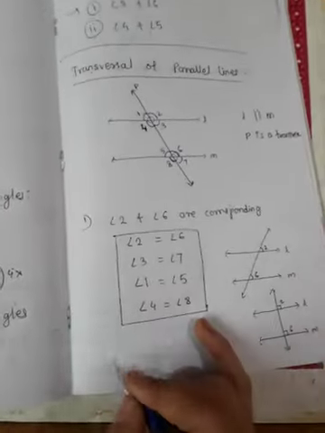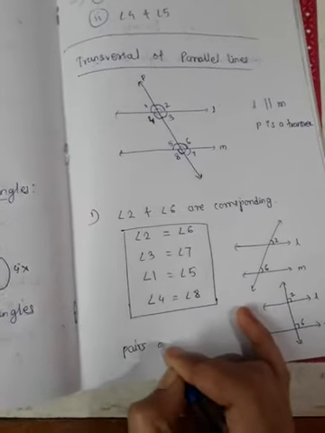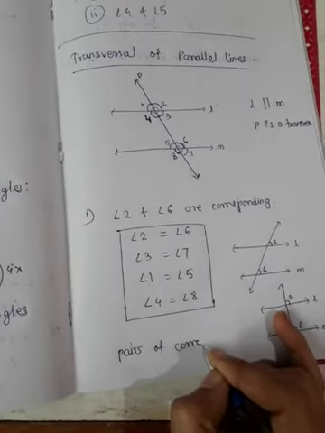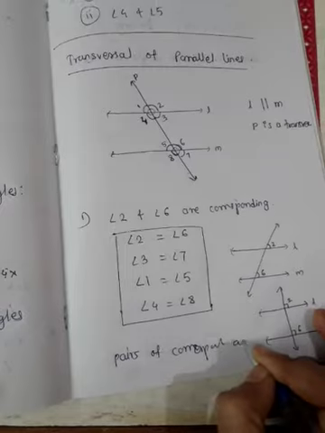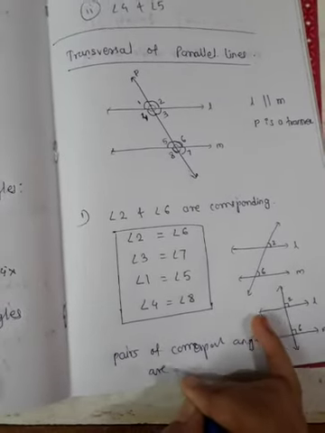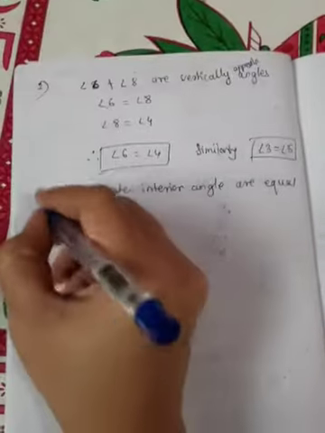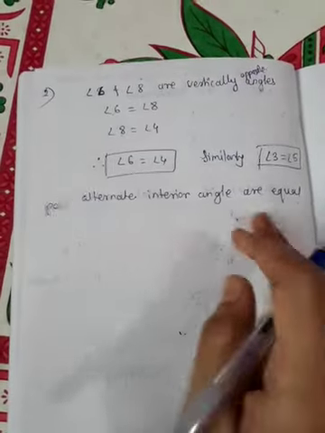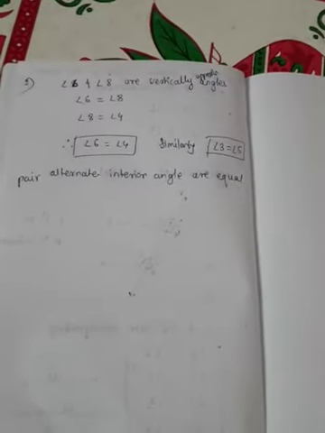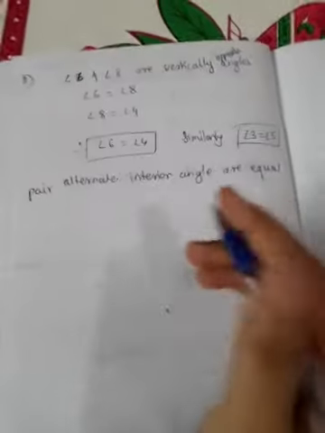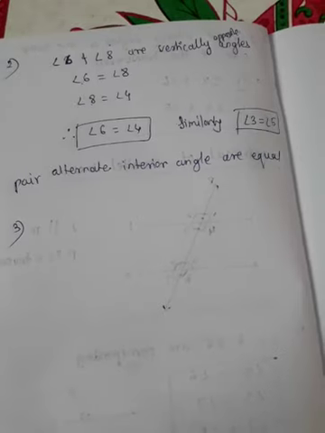So our first result is what? Pairs of corresponding angles are equal. The second result is pairs of alternate interior angles are equal. Now let us see what the third result is.